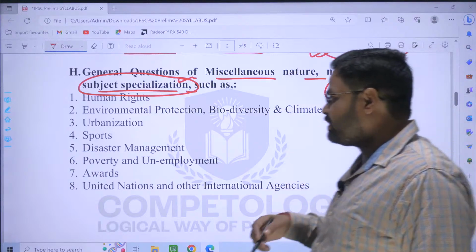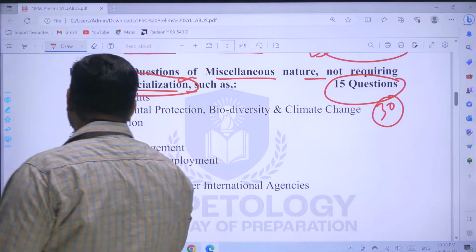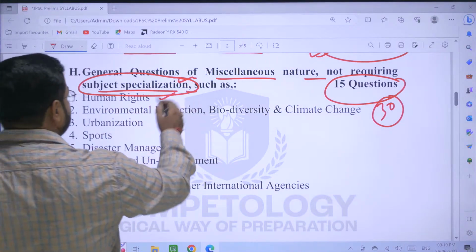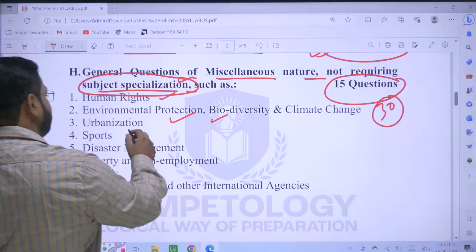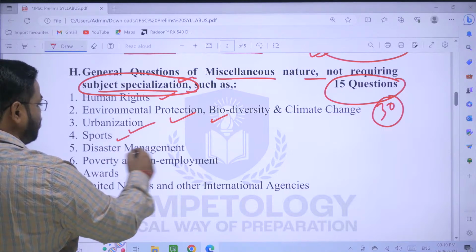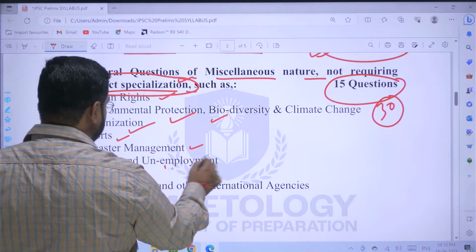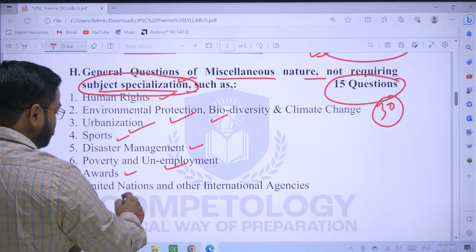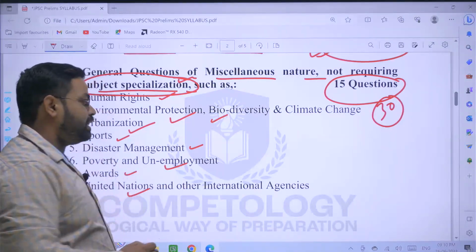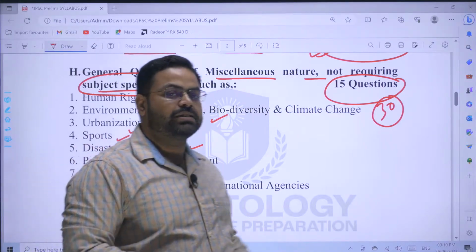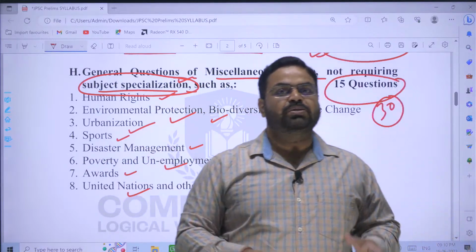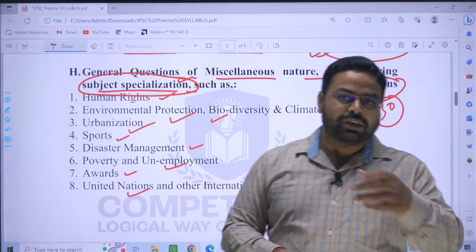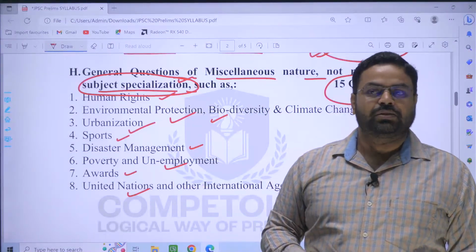And here look at the topics which may be there in this miscellaneous question: human rights, environmental protection, biodiversity and climate change, urbanization, sports, disaster management, poverty and unemployment, awards, thereafter United Nations and other international agencies. So all these things are specific things, you have to read about them, you have to know about them, and then only you will be in position to answer the questions.